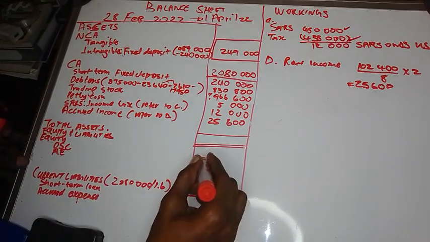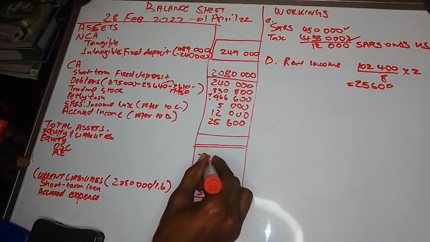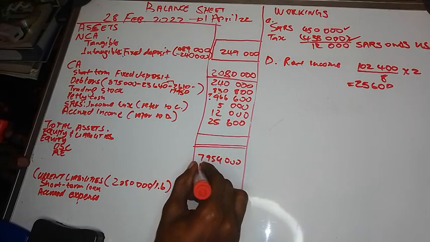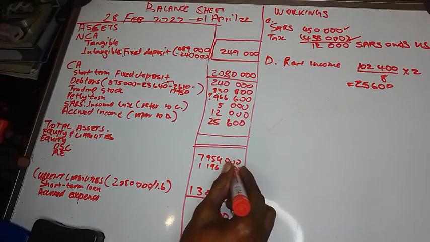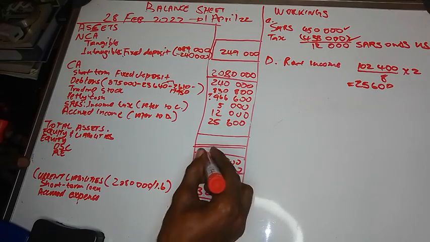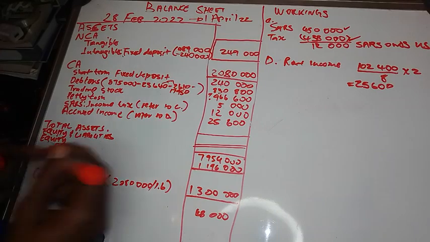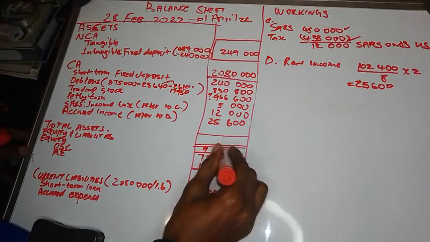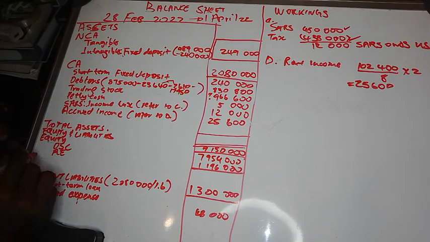So it's already given. The ordinary share capital is 7 million. It's there. The closing balance that you have is 1,196,000, and the total for equity will be 9,150,000.